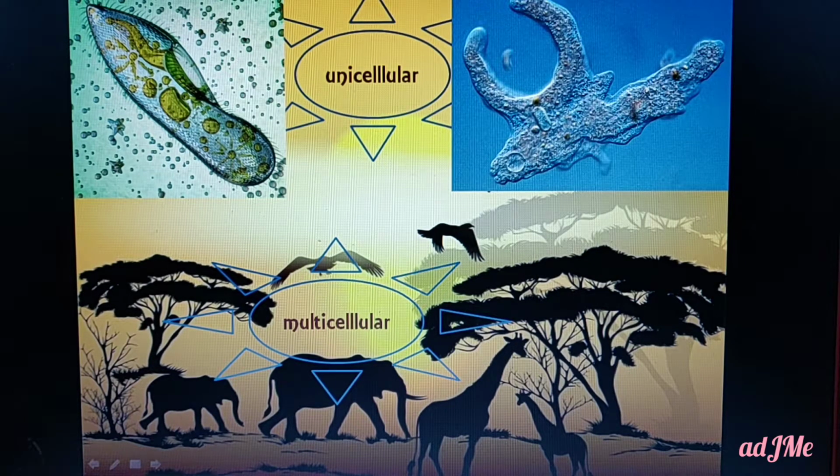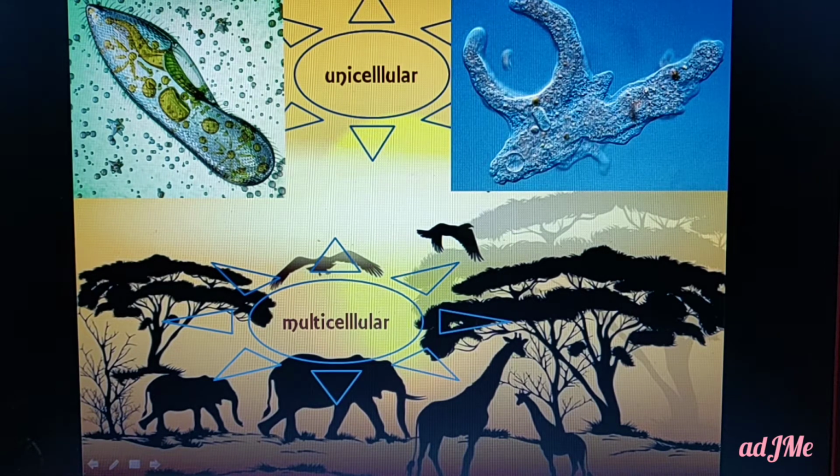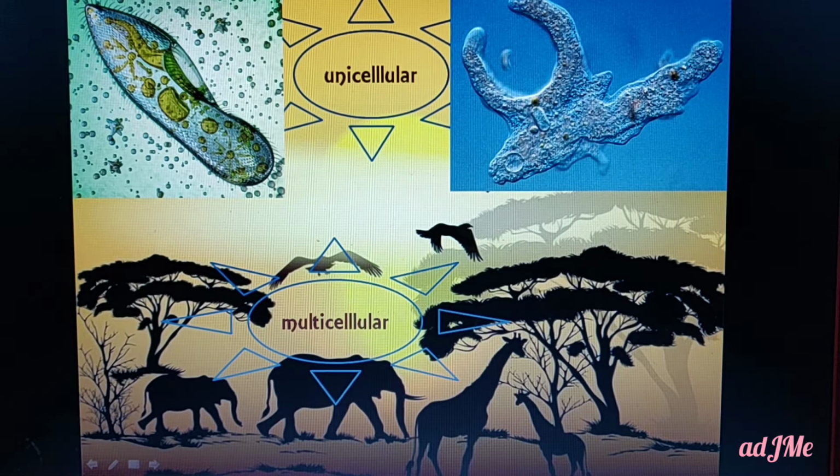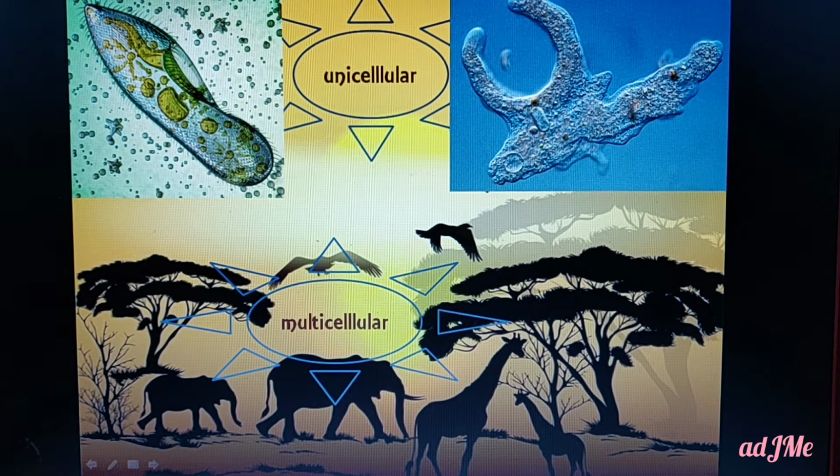And even in the last lesson we learned about this organization in unicellular and multicellular organisms. In unicellular organisms we come across an acellular grade of organization, where that one particular cell, because it is made up of only one cell, does all the functions.